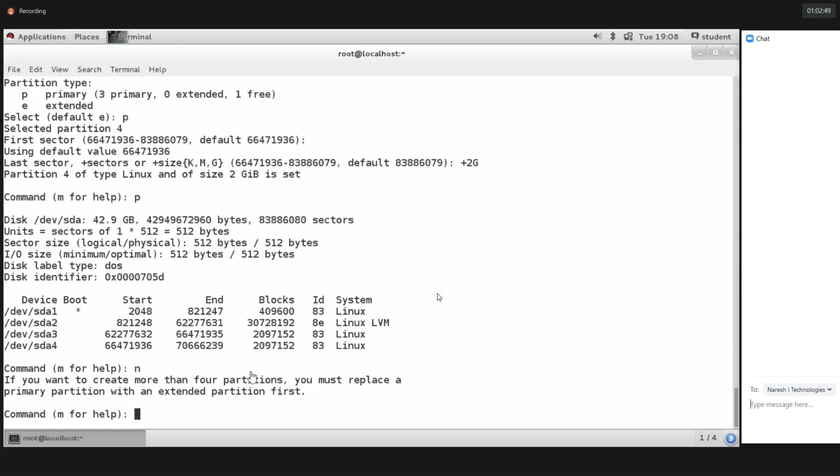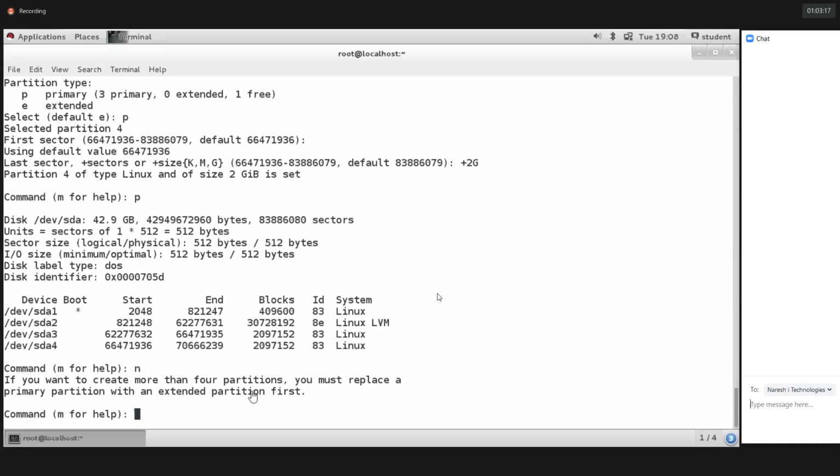I hope you got it, guys. So we need to create only 3 primary partitions. The remaining space we need to convert into an extended partition, and with the help of the extended partition, we need to create logical partitions. If you create 4 primary partitions, you are unable to create the extended partition, because even if you have the space, you are unable to create it.